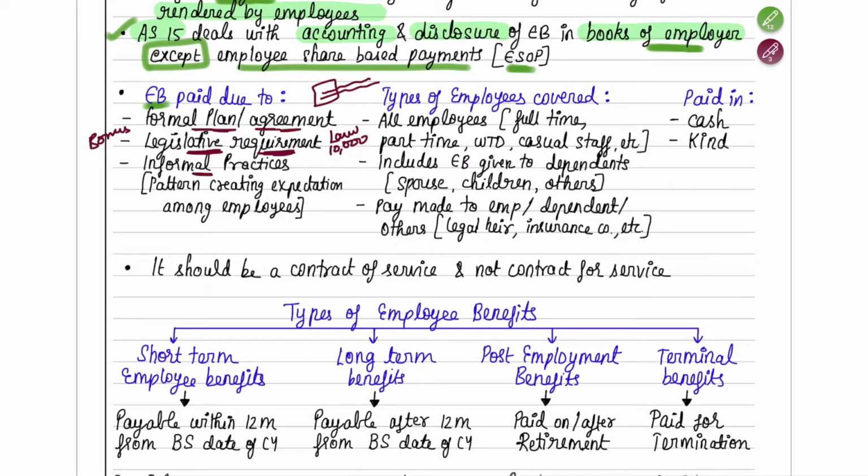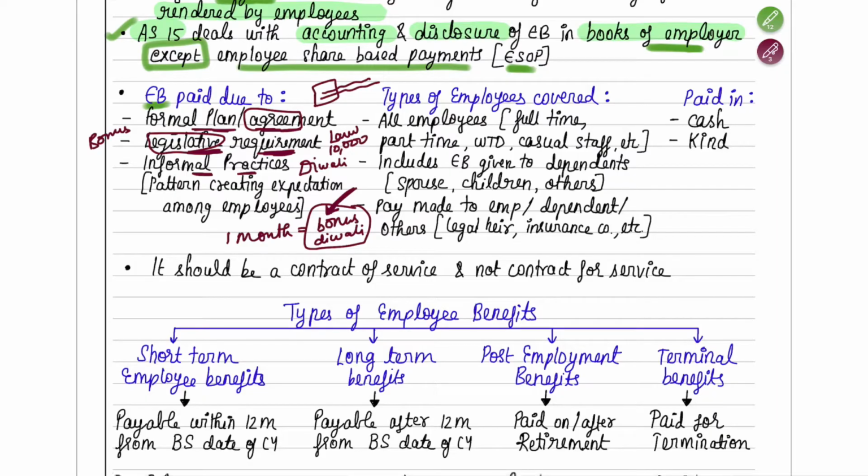And then it also may be due to some informal practices. You would have seen, in a few firms or companies, they give a Diwali bonus or a year end bonus, like 1 month pay. Whatever the employee is earning for 1 month, that same amount they give as bonus to the employee in terms of a Diwali bonus or something. Here, suppose this Diwali bonus is not told by the company to you. You have newly joined the company and it has not been told to you. It is not written in the agreement, nor is it required by law for the company to pay you Diwali bonus.